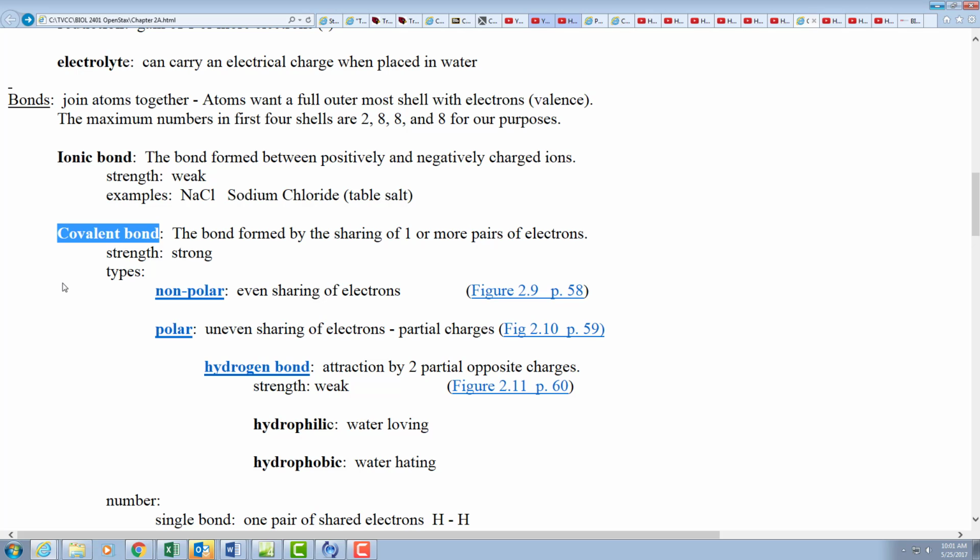And as we talked about before, we talk about sharing. There are different ways we can share, and you can share nicely or not so nicely. Now we tell our kids to share nicely, and that will form non-polar covalent bonds.